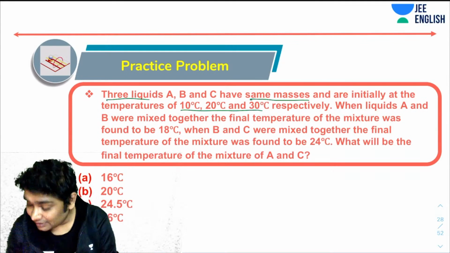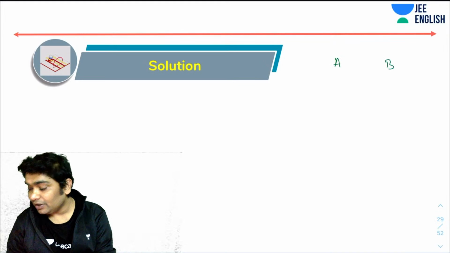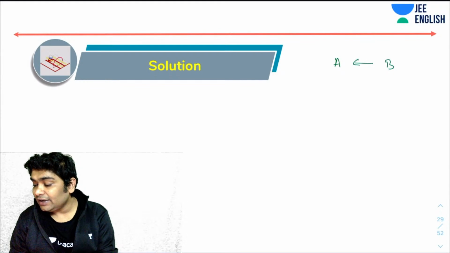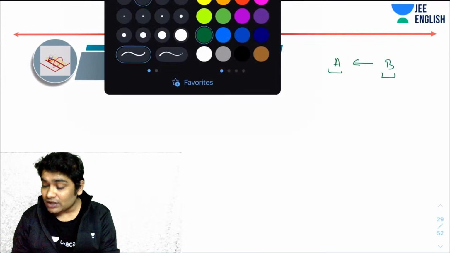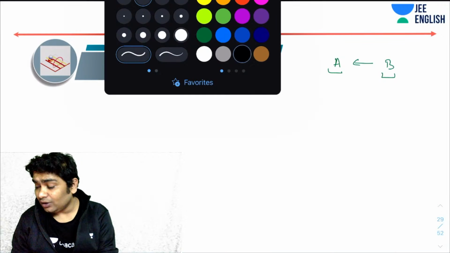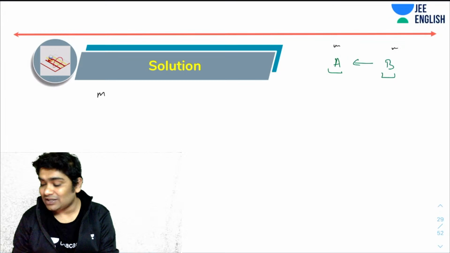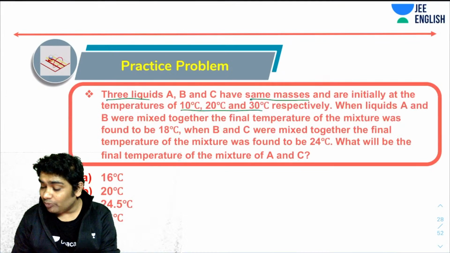Let's see. Imagine when you are mixing A and B. Now A will receive some heat due to B. Can I say heat lost by B will be equal to heat gained by A? Heat lost by B would be m, let's assume that this has mass m, this also has mass m, times specific heat capacity of B, and the temperature of B dropped to 18 from 20.